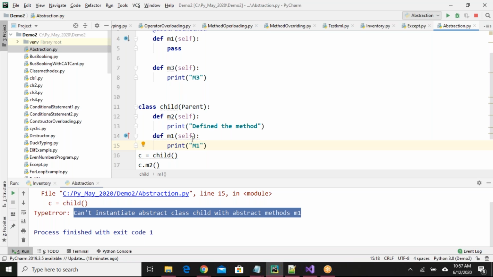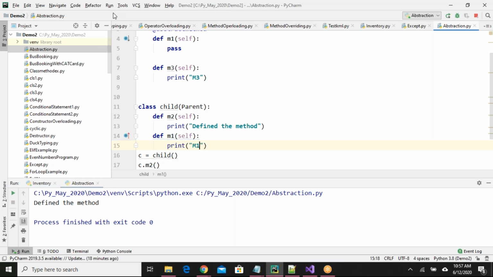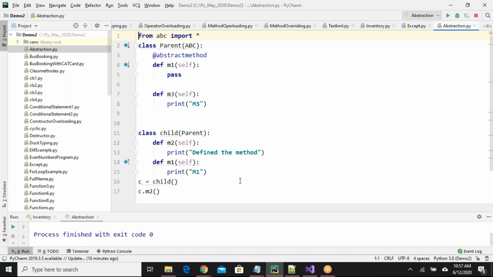Will it work now? Here M3 is there, but I did not provide any definition for M3 here. Will it work? Yes, it will work. See here, it will work. Okay, the thing here is you have to understand two points. One point is what is an abstract method, and what is a non-abstract method.